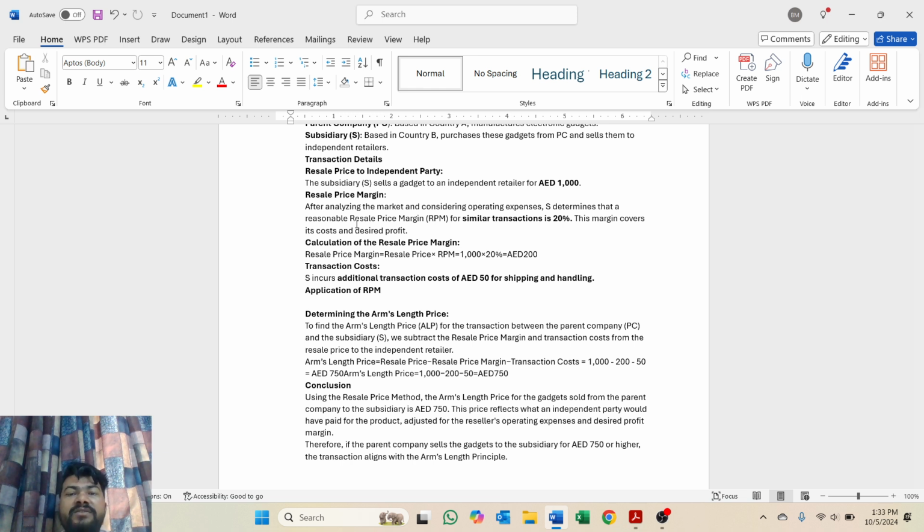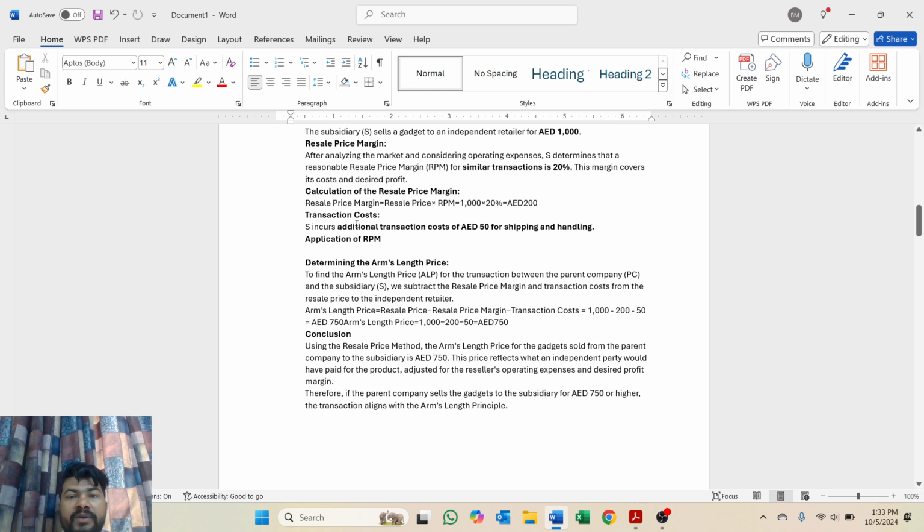And the transaction cost for the subsidiary company is 50 dirham for shipping and handling. So the total cost, when we determine the arm's length principle, for the subsidiary is profit plus 50, and the resale price is 1,000. While calculating the arm's length principle, we'll consider these two factors: one, the transaction cost, and the other, the resale price margin.